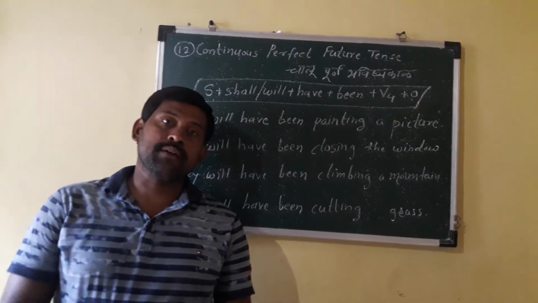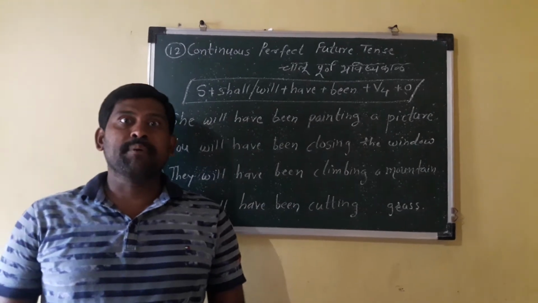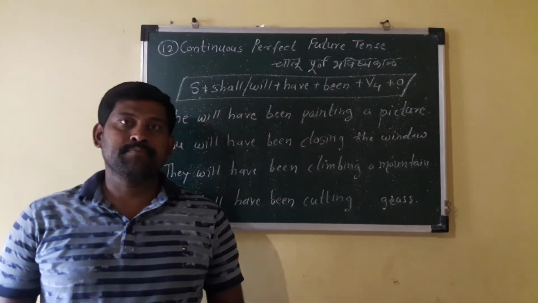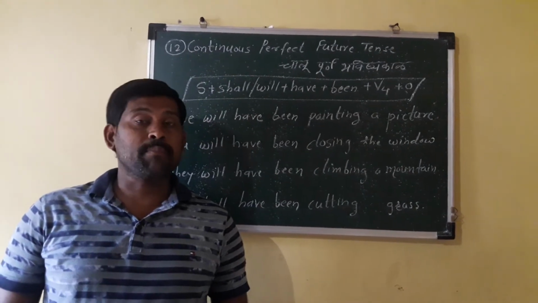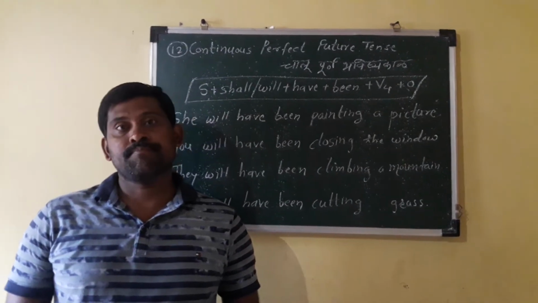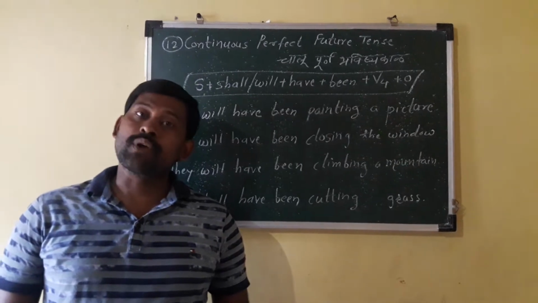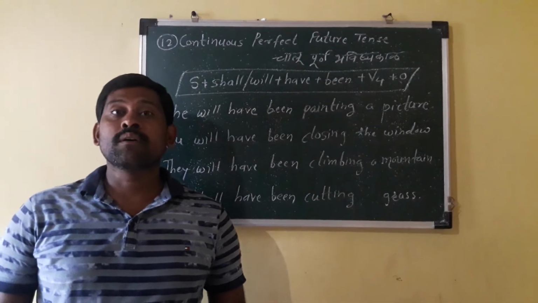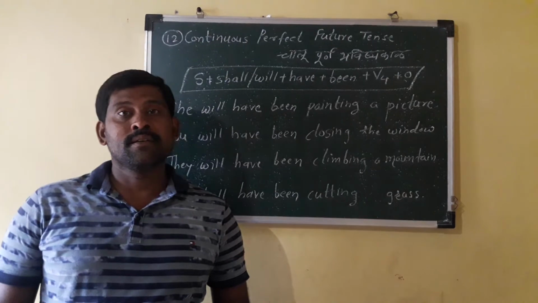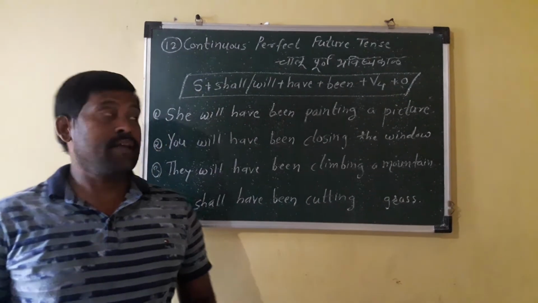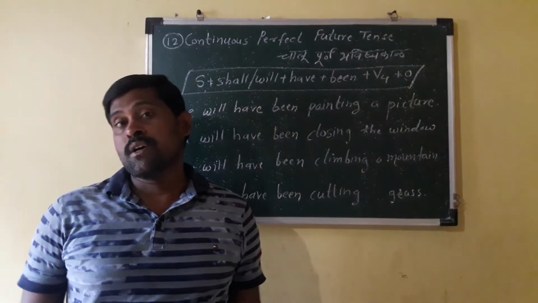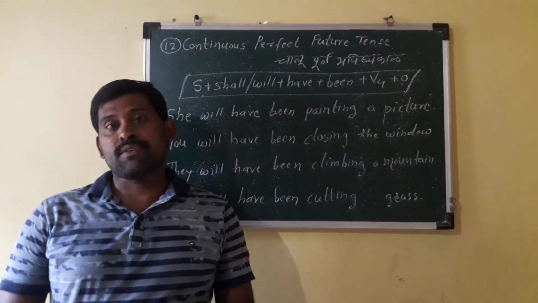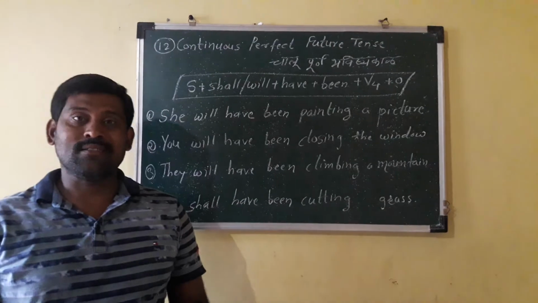Already we have learned 11 different types of tense, from simple present tense to continuous perfect past tense. Today we are going to learn about the 12th and final tense. The name of this tense is continuous perfect future tense. This is the last tense.